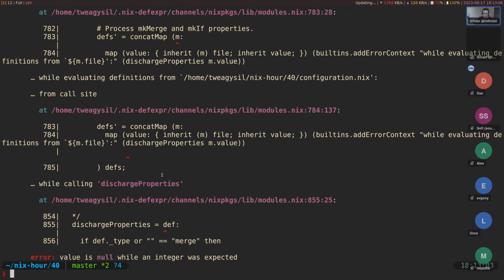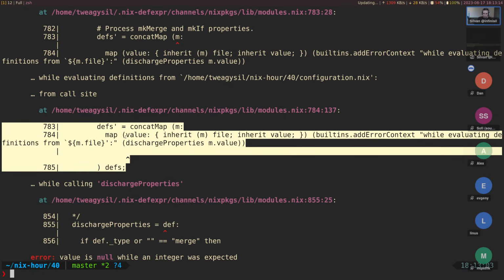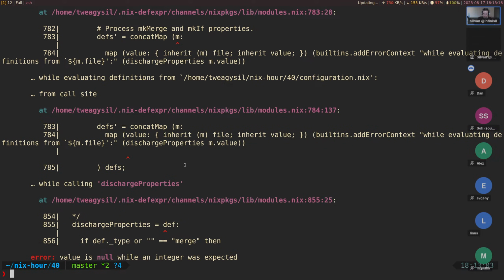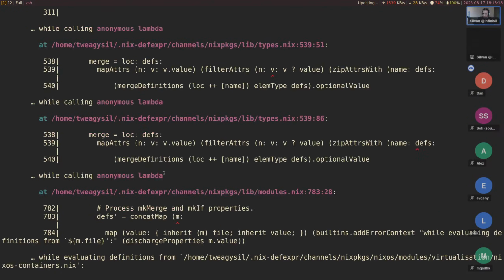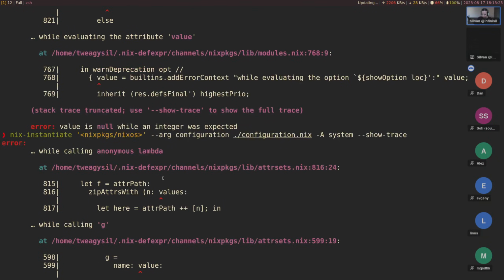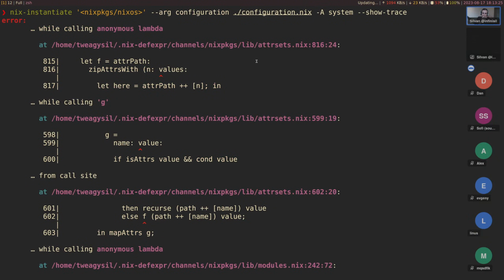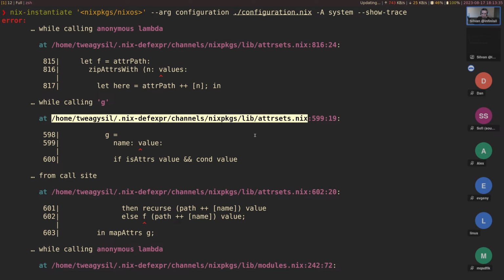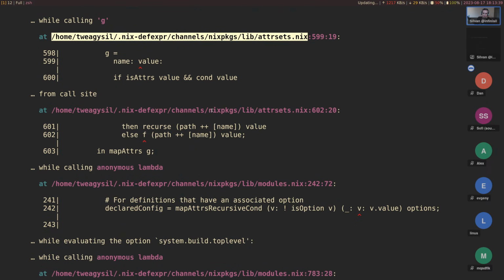Yeah, this is a longer trace. So usually it will look like this, and honestly, to a degree, always having these source locations is very distracting in here because we need to scroll up all the way to get the overview, and this is actually really long. I didn't expect it to be that long. But this kind of goes through all the Nix code to get to that point. You can see here it's a lot of internal functions. Like address sets, that's in Nix packages. That's likely not where the error occurs.